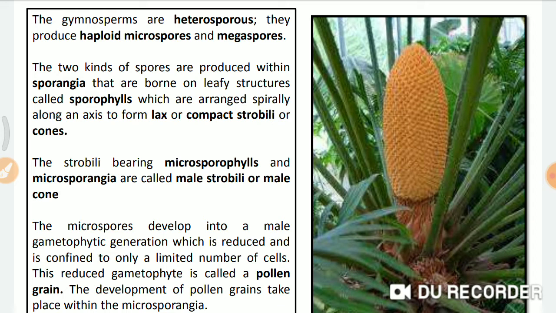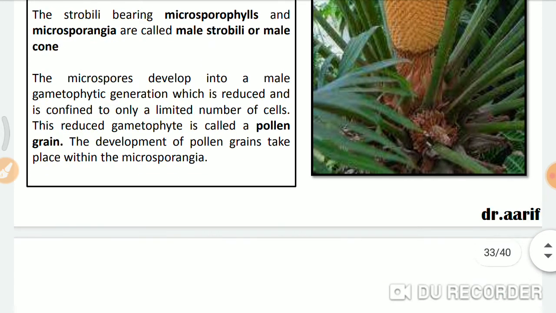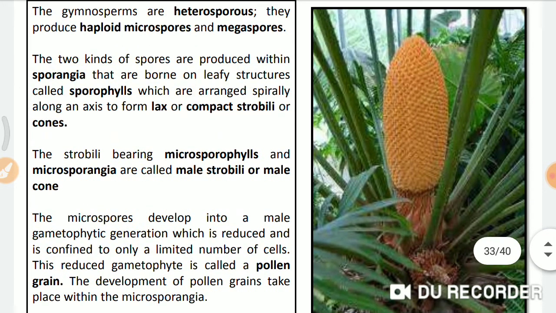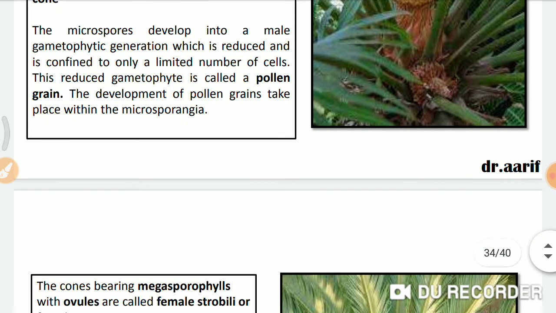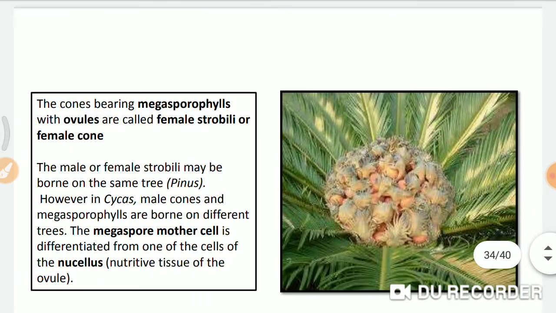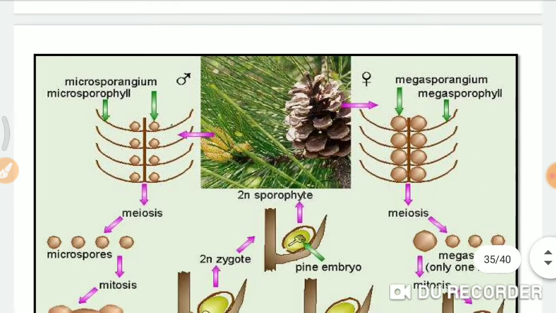Pollination takes place with the help of wind, and the pollen reaches the ovule and reproduction takes place. But here, as I've already told you, there is no fruit formation. Because of this, the seeds will be naked. The seeds will not have any outer coverings, so these seeds are fully naked. The picture that you see is of the male cone and this is the female cone.